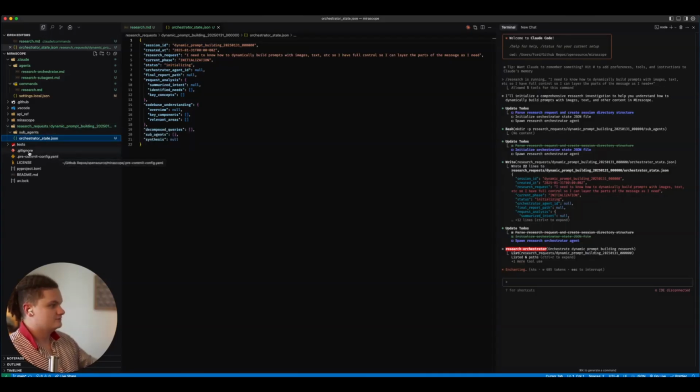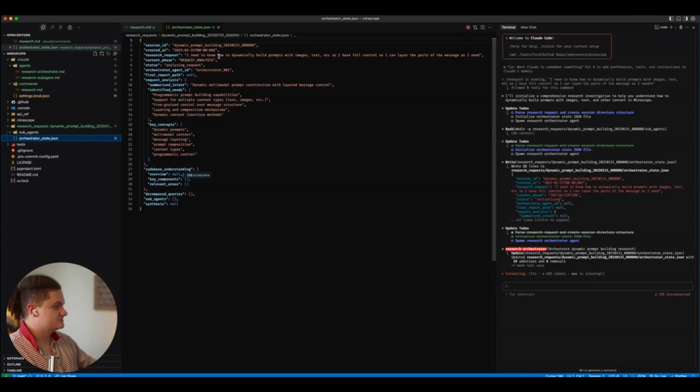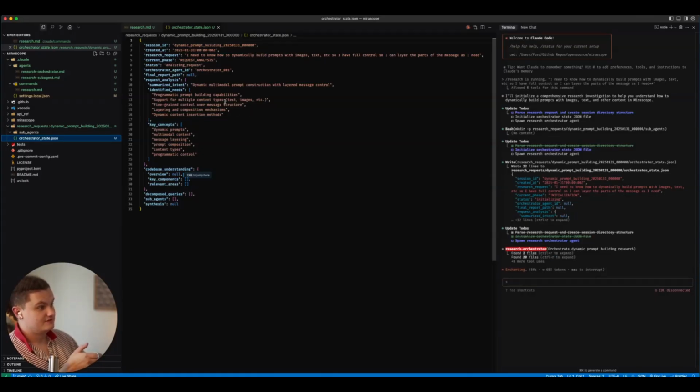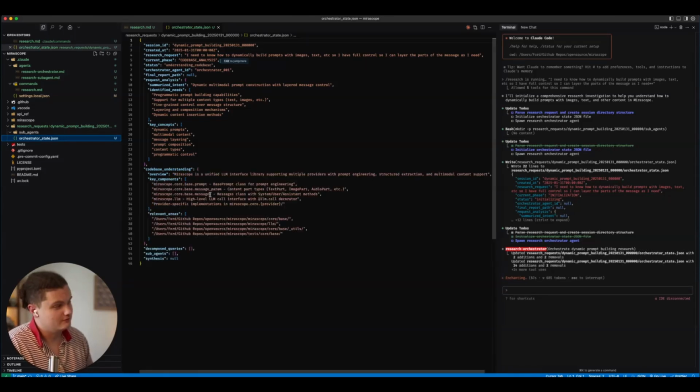Awesome, so there we go. Looks like it is still in the initialization state. Awesome, and there you see, we now have, I need to know how to dynamically build prompts with images and text. Awesome, summarized intent, identified needs, key concepts, and now it is going through and doing this code-based understanding. Fun that a large portion of my job now is just kind of watching these agents run, taking notes, and then figuring out what we need to do.